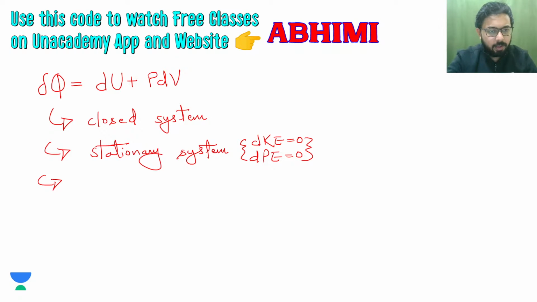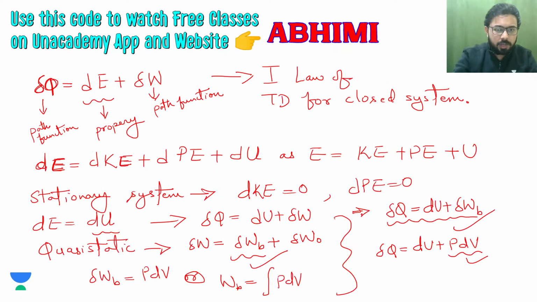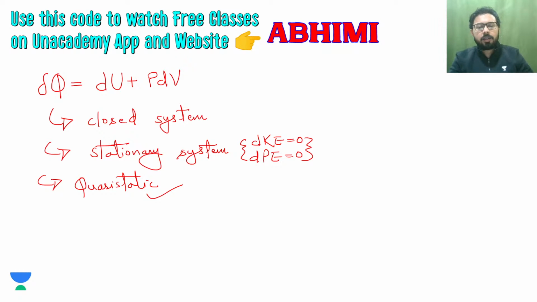And then we have quasi-static, so you will have this boundary work PdV. I hope that is it for this discussion, and if you have any doubt, you can ask in the comment section so that I can answer that doubt or question.